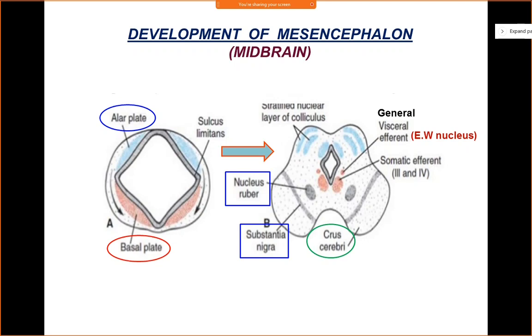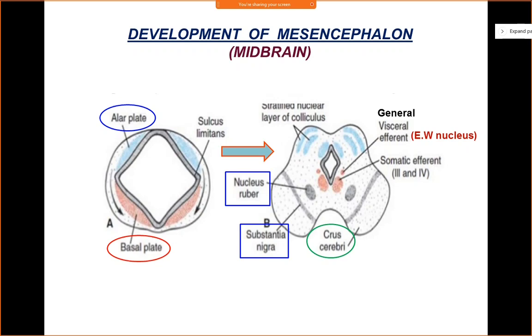So let us see the structure in the midbrain. Remember, this is a transitional zone, so it will have features of both the brainstem and some features of the forebrain. Here in A, you can see that again you'll have a pair of basal plate and a pair of alar plate. Both these plates are demarcated by the sulcus limitans, right? And here you can see that the alar plates are in the form of two longitudinal elevations.